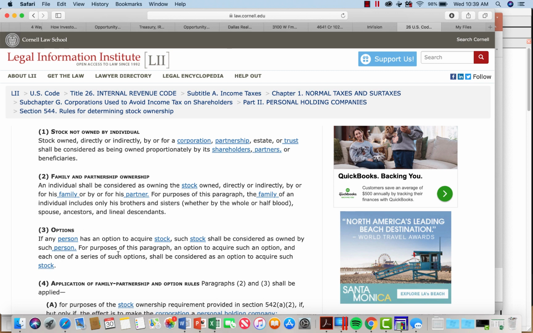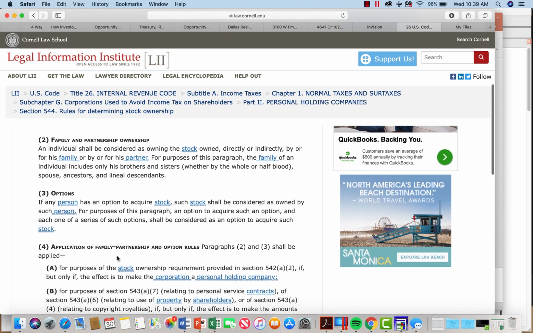So if a corporation, partnership, estate, or trust owns shares, the owners of that entity will be treated as owning those shares. Also, an individual shall be considered as owning the stock owned directly or indirectly by or for his family, or by or for his partner. And for the purposes of this, the family includes only brothers and sisters, spouse, ancestors, and lineal descendants.